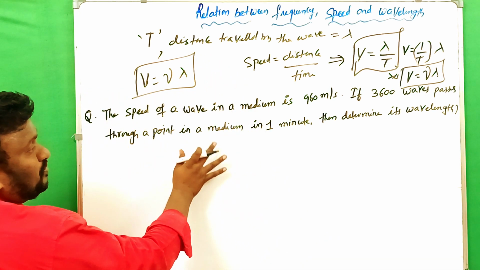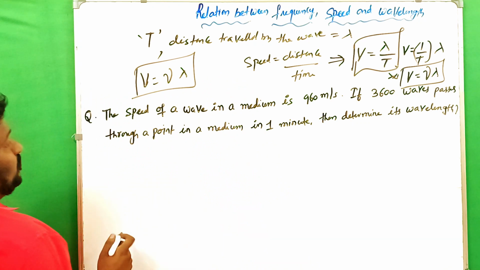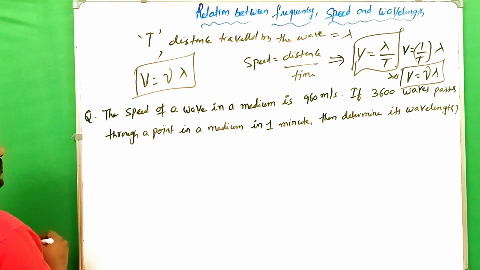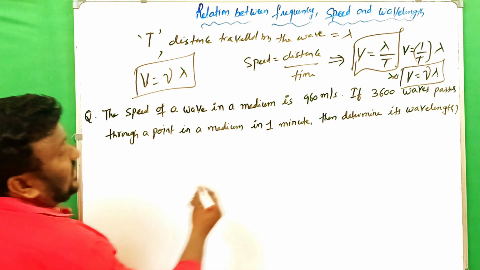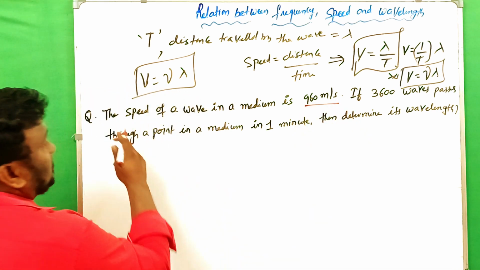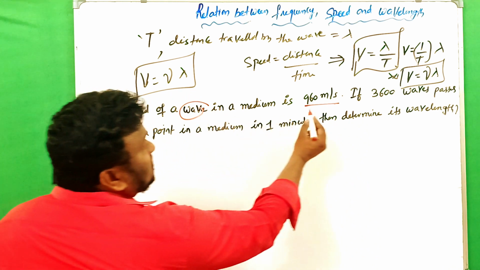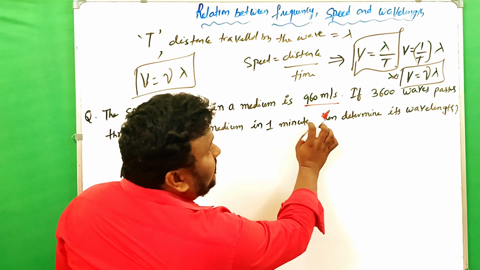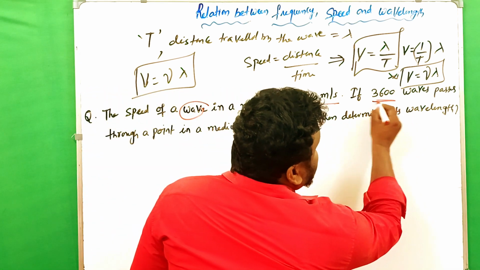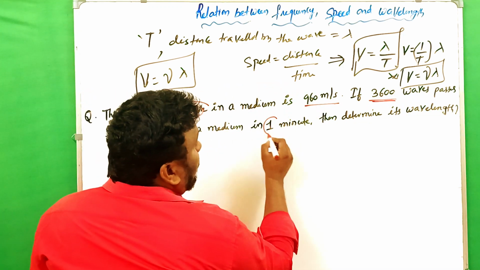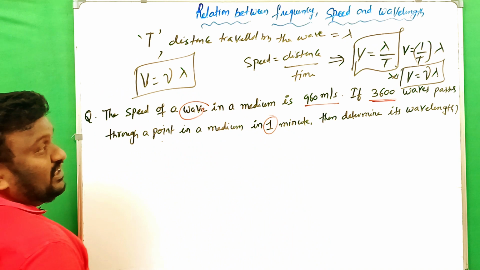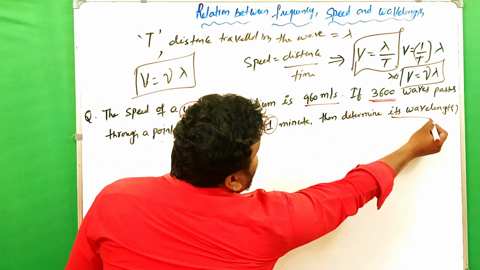Now let's see one problem on that relation. The speed of a wave in a medium is 960 meter per second. If 3600 waves pass through a point in a medium in 1 minute, then determine its wavelength.